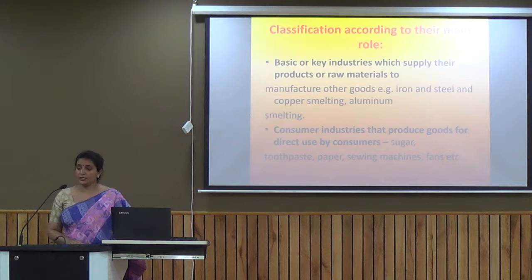The second, we have the consumer industries. Consumer industries are those industries which produce the final goods for the consumers. That's why we call them secondary industries. And consumer industries, for their machinery, are dependent on the basic industries.